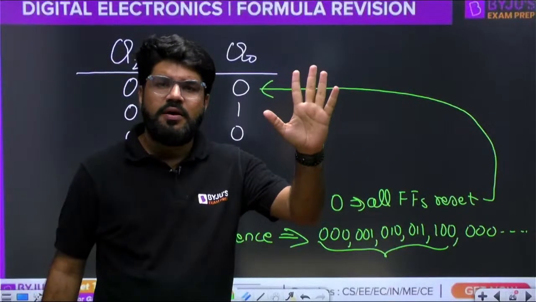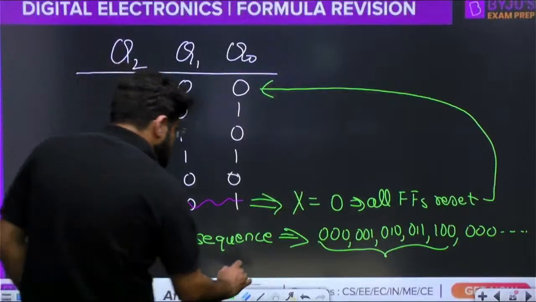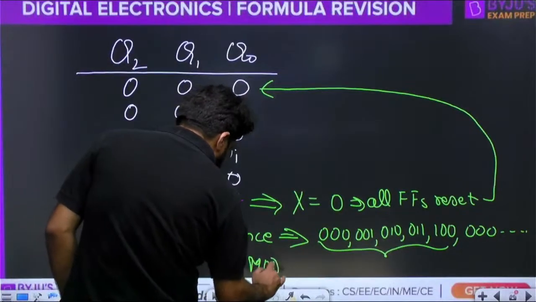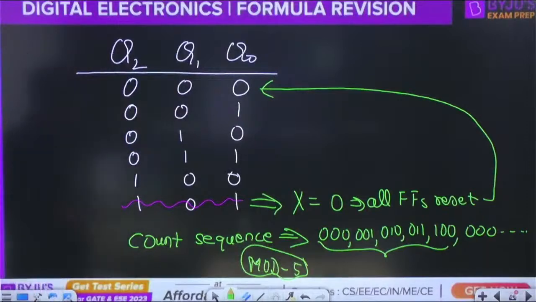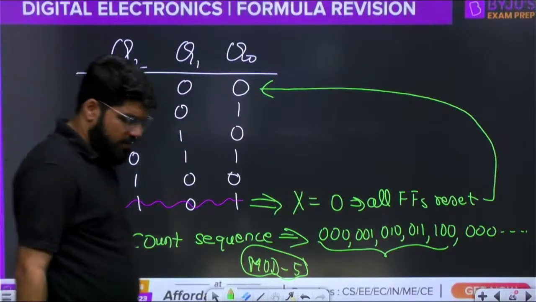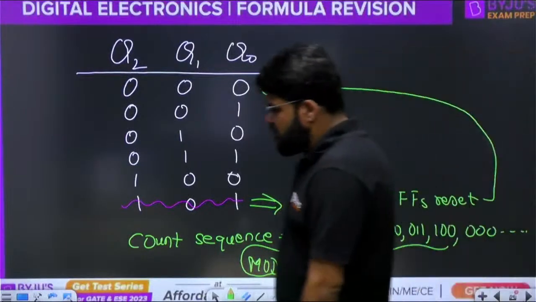0 to 4. Mod number is 5. Mod number means total number of states. So this is mod 5. Everybody, this is known as the mod 5 counter.